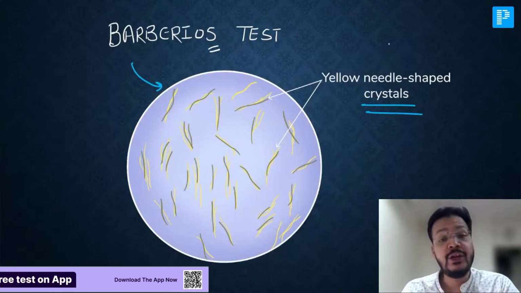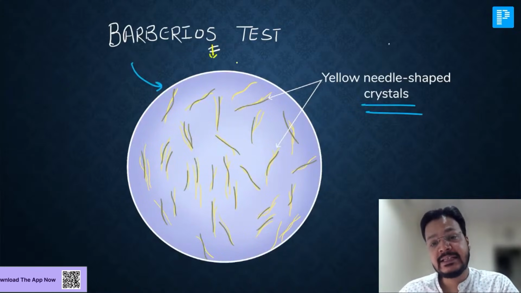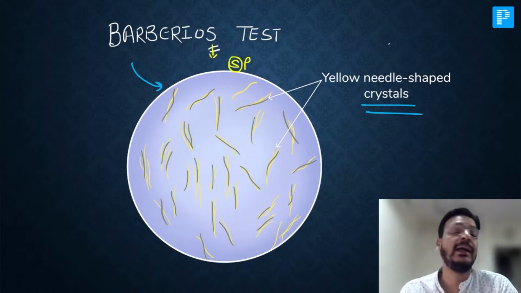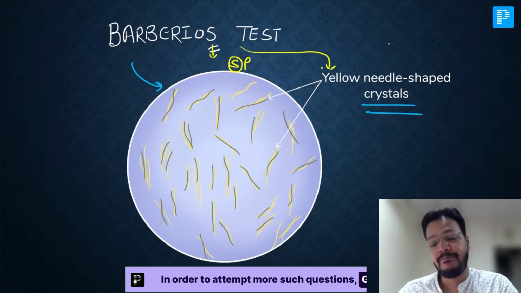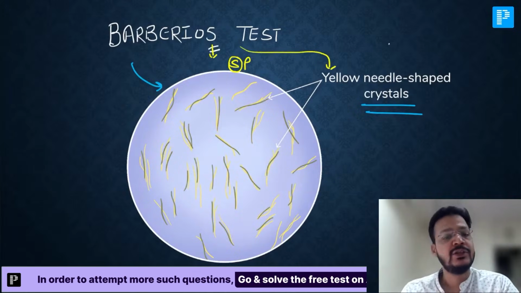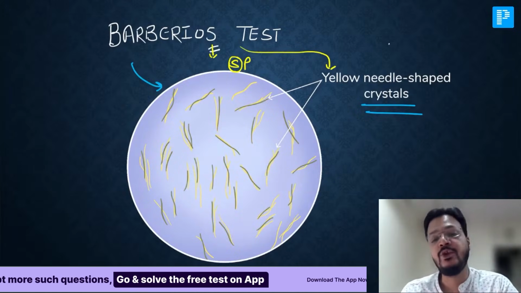So, it's a Barbados test. It detects spermine crystal. And as I told you, it is a spermine picrate. Picrate always gives yellow color. So, barbers use yellow needle. That is a very important test, Barbados test.